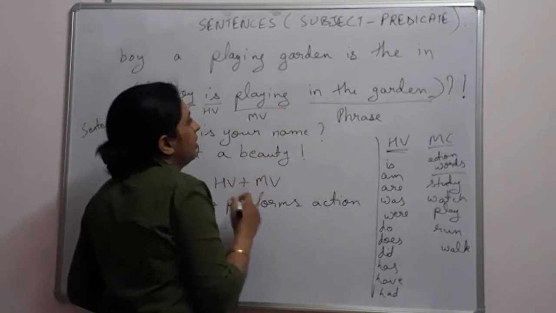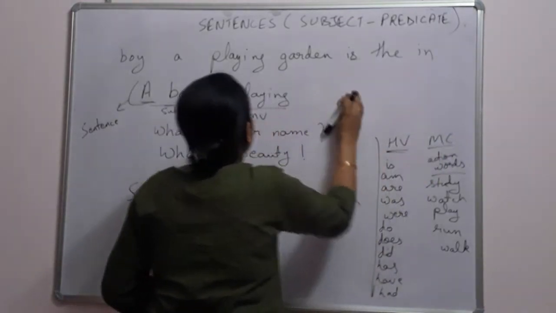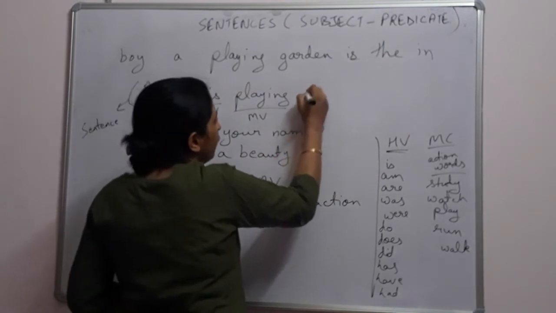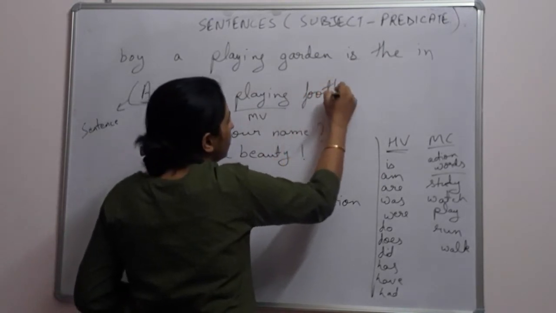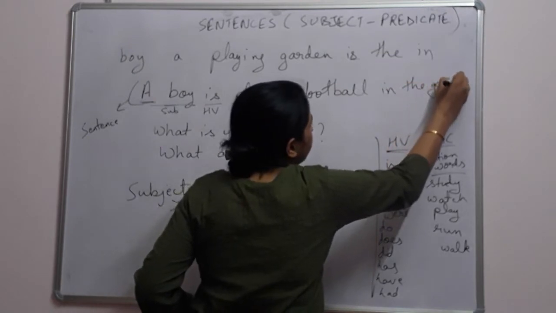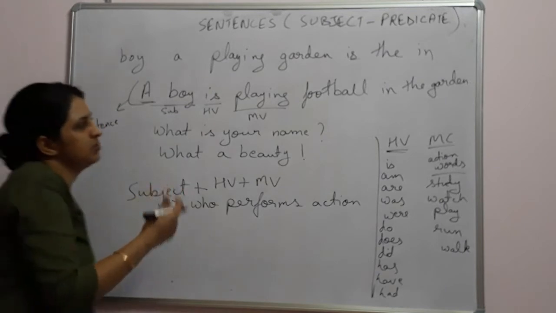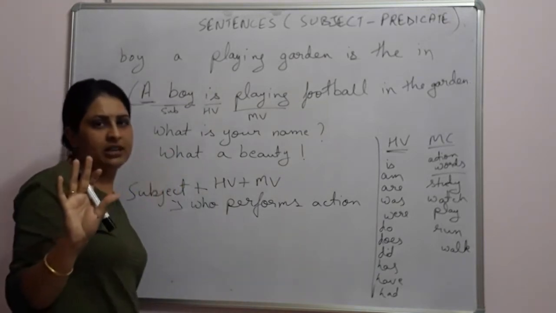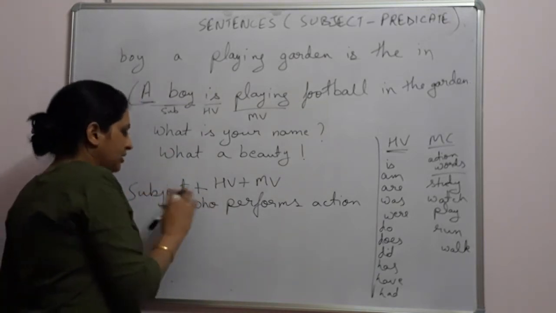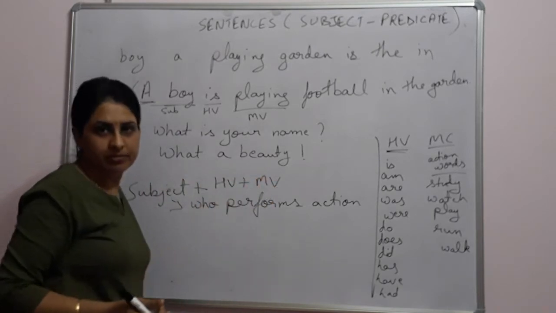But if I say, a boy is playing football in the garden. Okay. Now our sentence changed. We know what the boy is playing. Earlier the sentence was right, no problem in that. So our sentence can also be formed with subject plus helping verb plus main verb. The boy is studying. Okay.